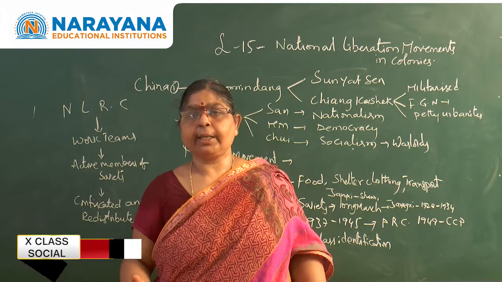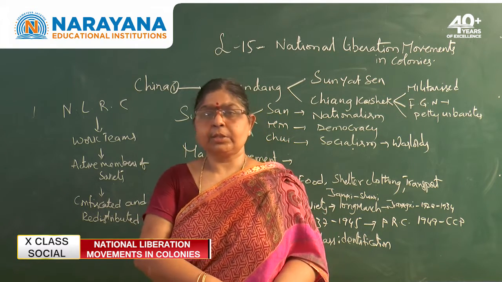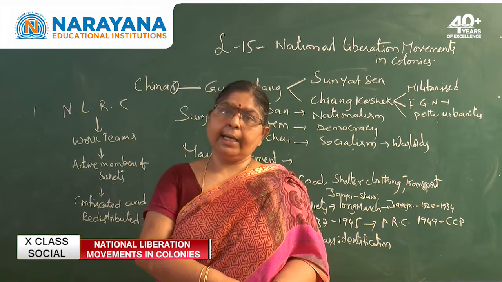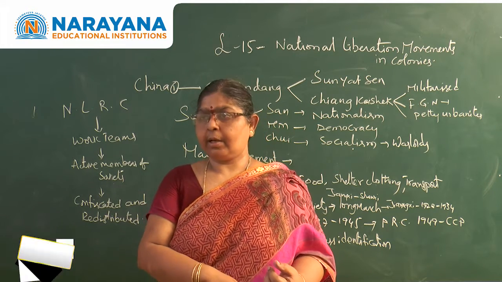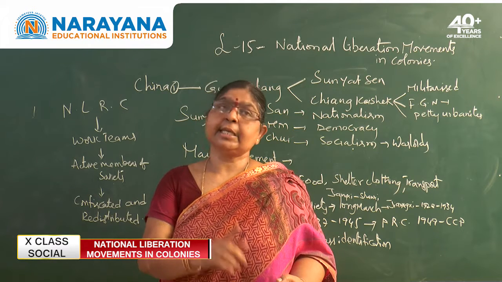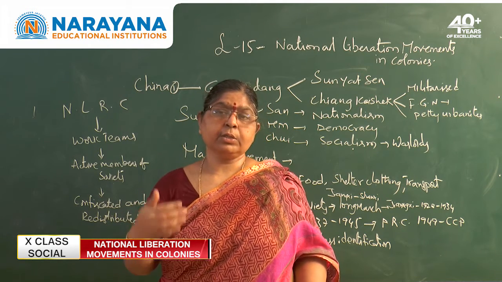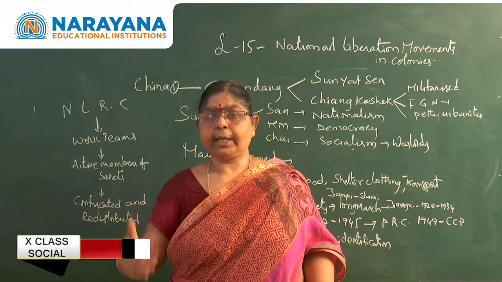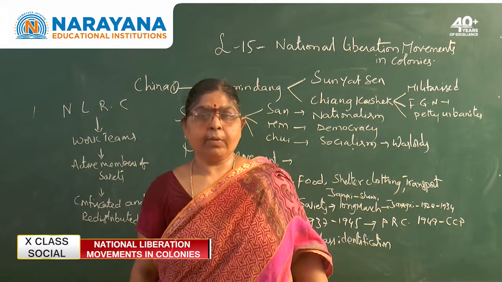The landlords naturally complained to Chiang Kai-shek. So Chiang Kai-shek and his government started attacking Mao Zedong. One thing is the landlords gave complaints. The second thing is that the increase in Mao Zedong's popularity also made Chiang Kai-shek attack him.